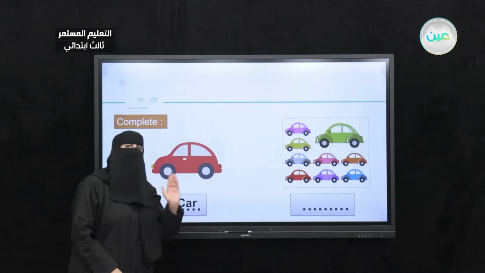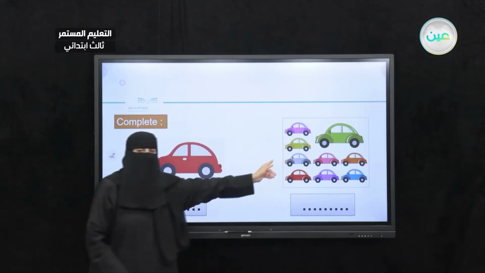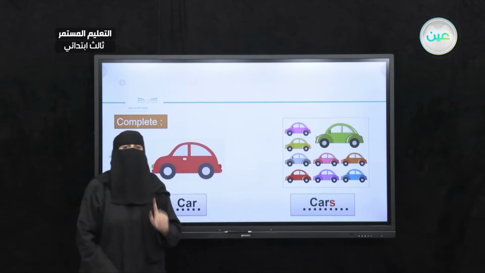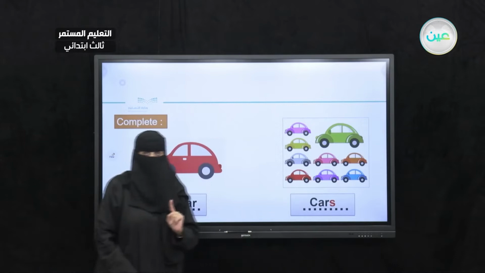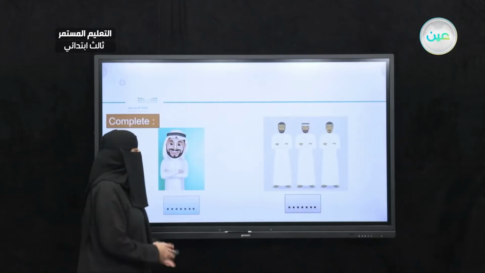Regular noun, form regularly by adding what? I have car. I have cars. Excellent. We just add s to the singular, okay, or to the noun. So let's read one more time. Car, cars, okay? Now I have s for plural. Let's go to the next one.